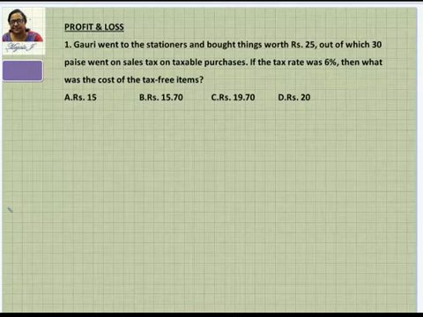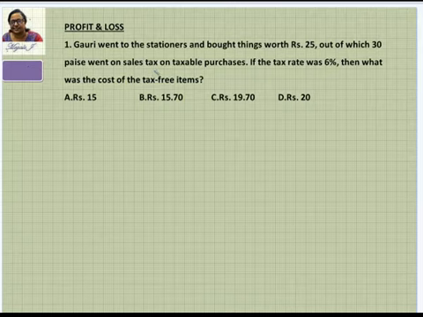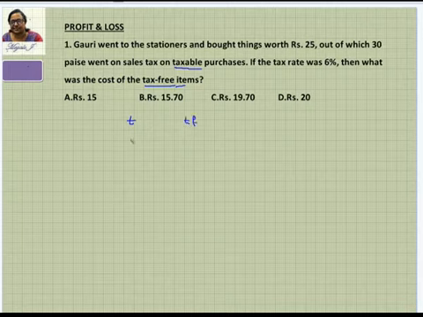So we're going to see profit and loss now. In profit and loss, first problem. Gauri went to the stationers and bought things worth rupees 25, out of which 30 paise went on sales tax on taxable purchases. If the tax rate was 6%, then what was the cost of the tax-free items? There are two things here we have to see: taxable purchases and tax-free items. So we have taxable, tax-free, and this is what you have to find out.